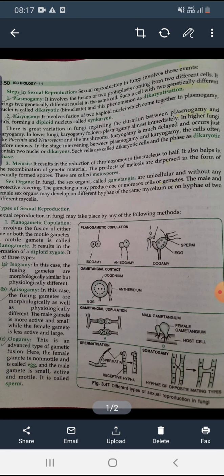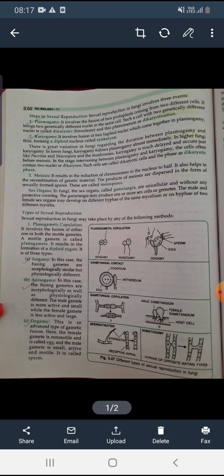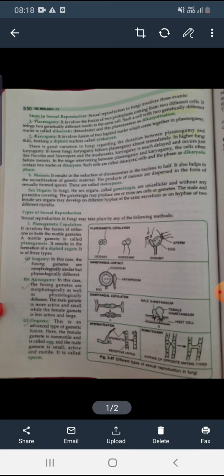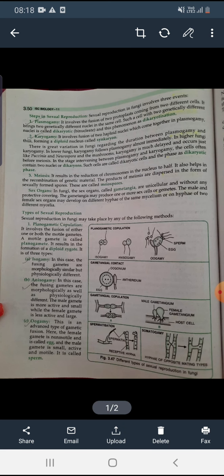Okay, so the sexual reproduction in fungi involves actually 3 steps. First is plasmogamy, karyogamy and meiosis. So plasmogamy involves the fusion of two protoplasts or the protoplasm. You know, the protoplasm is the living part of the cell. So it is the fusion of protoplasm coming from two different cells.